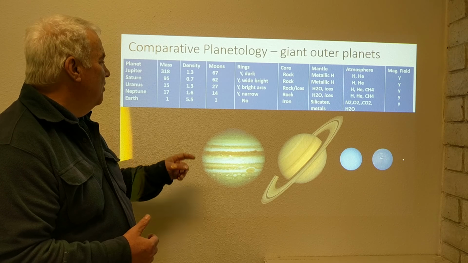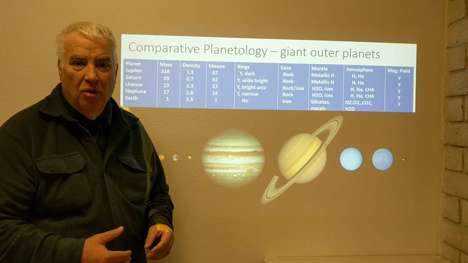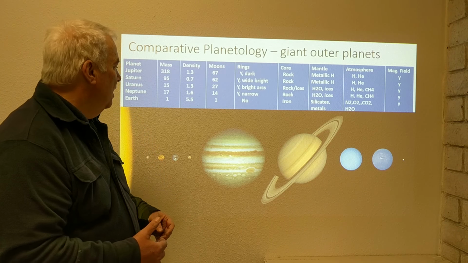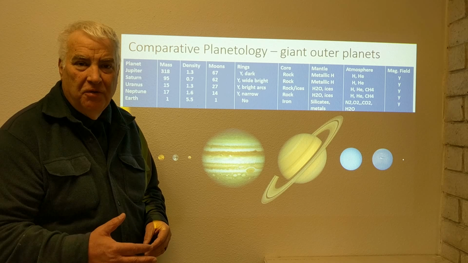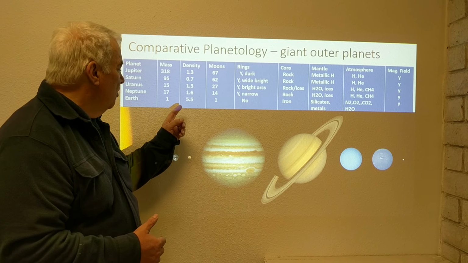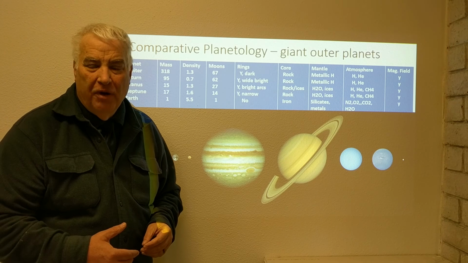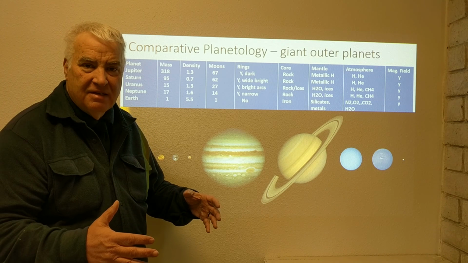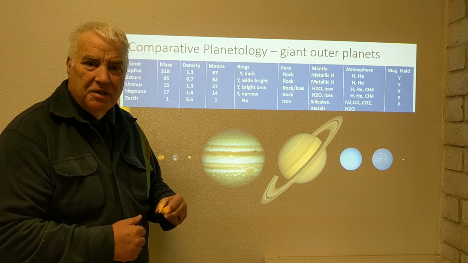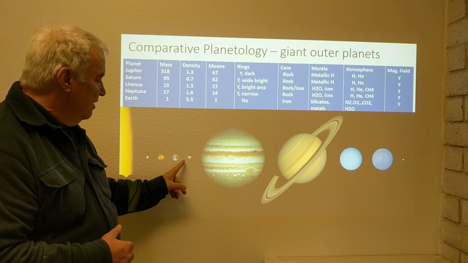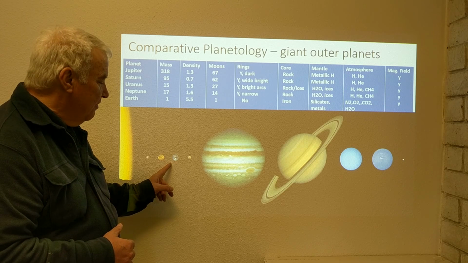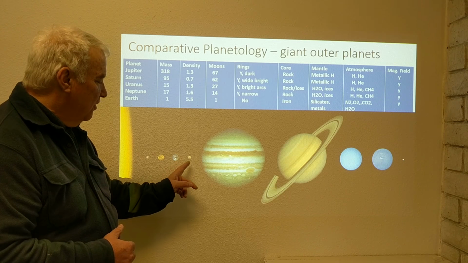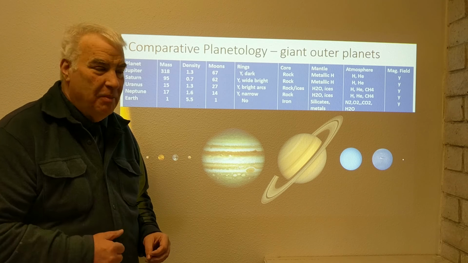Jupiter and Uranus have about the same density, 1.3, so more dense than water, but nothing like the density of rock. Neptune is not too off at 1.6, but for Earth the density is 5.5, a much denser planet, which means there's a lot more mass in a much smaller space. And so even though these look like small objects, and they are compared to these, there's still a lot of mass compacted there.